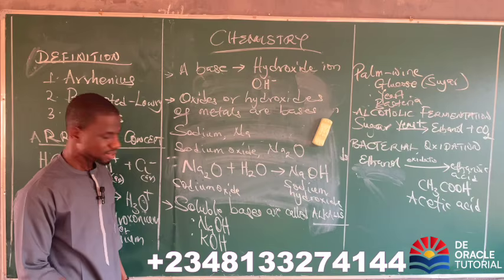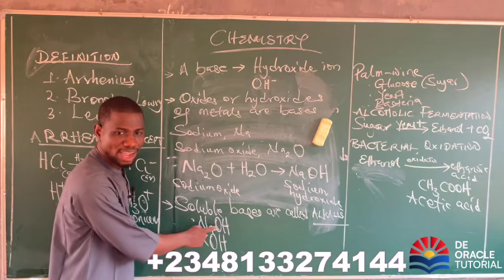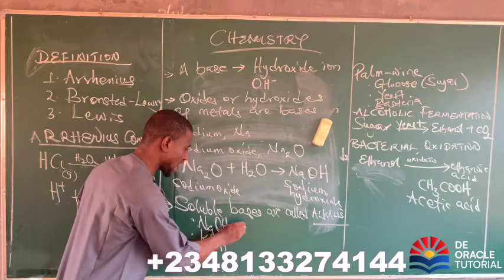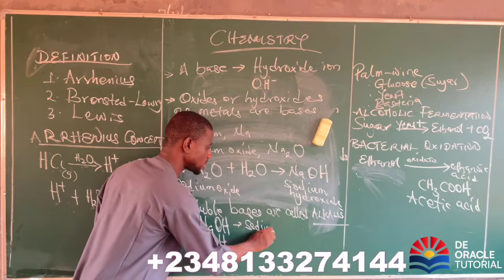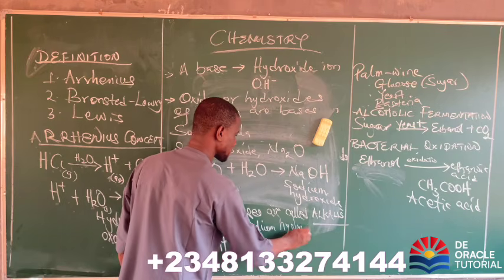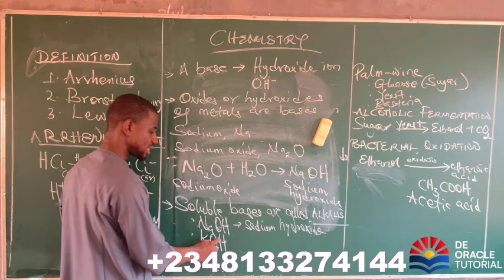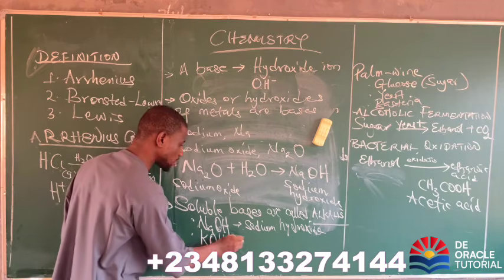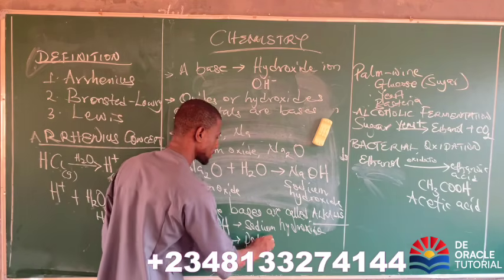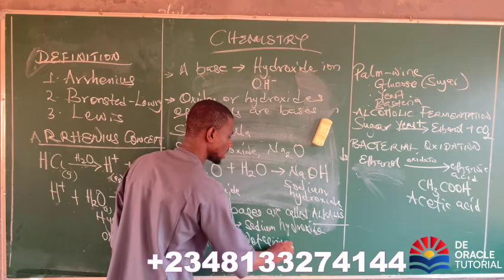Are you with me? What is the name of this compound? NaOH, sodium hydroxide. What's the name of this compound? KOH, potassium hydroxide.